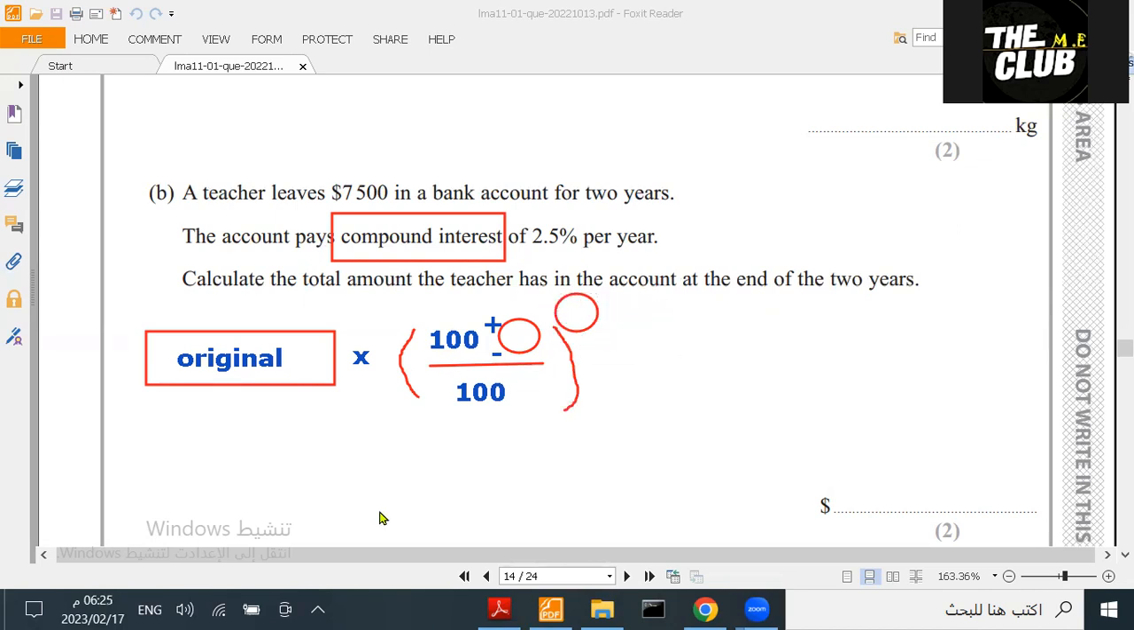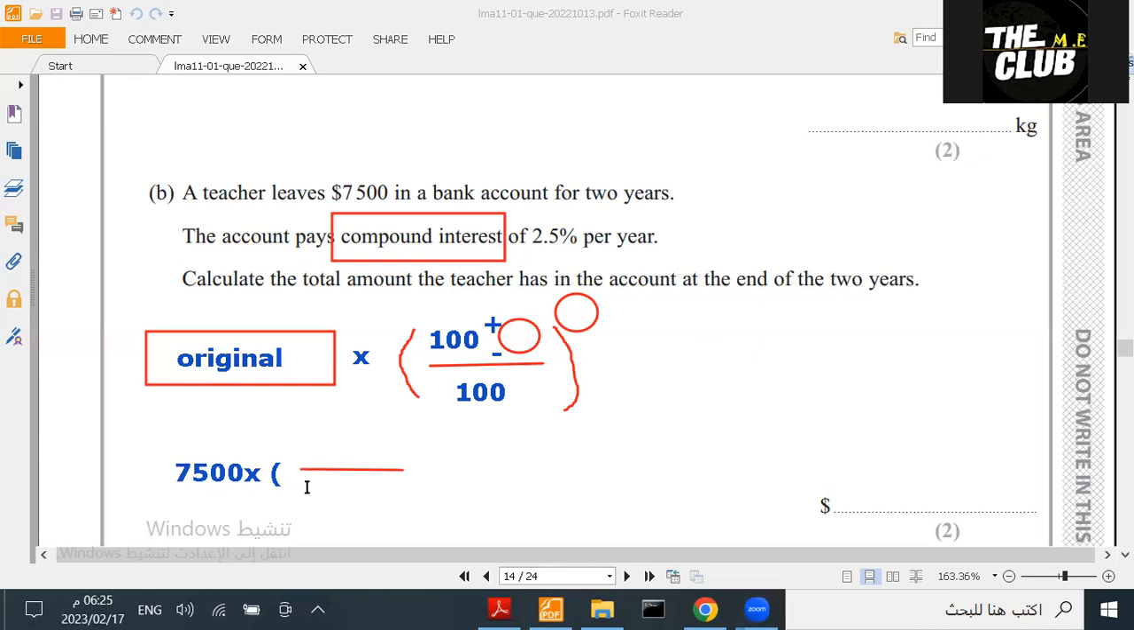Let's do it together. First, what is the original amount? The original amount is 7,500. So I'm going to write 7,500 times, and open a bracket, same idea as we did here. What do I have? I have 100 plus or minus the percentage, and here I have a fraction. Let's put it here, the fraction.